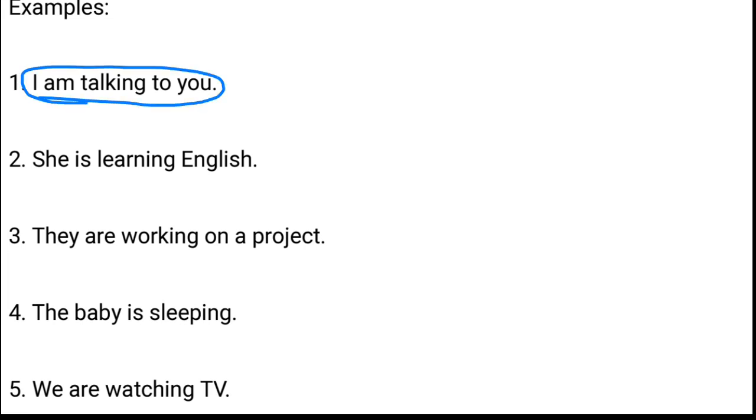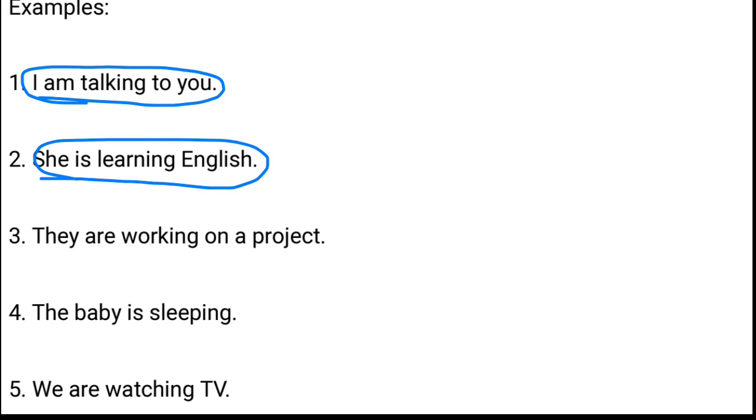I'm talking to you means मैं आपसे बात कर रहा हूँ, तो अभी right now I'm talking to you. I'm not saying that I will talk to you in future. I have talked to you in the past, or simply I can say that I talked to you in the past, and that would be simple past tense. Okay, she is learning English. It means this thing is getting in progress. So चल रहा है कोई काम.